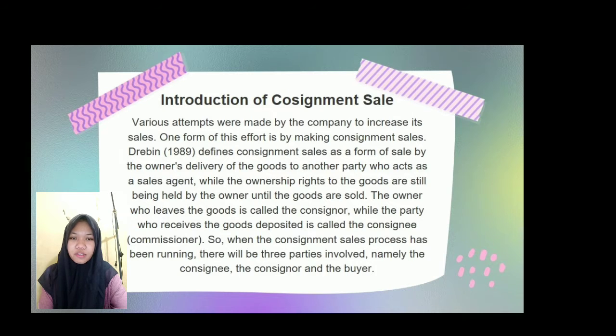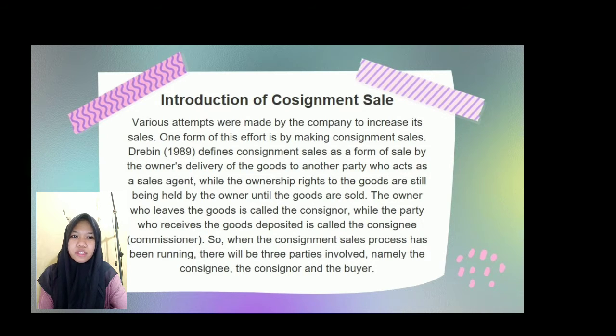Next topic is introduction to this chapter. Various attempts were made by the company to increase its sales. One form of this effort is by making consignment sales. Lebih 1989 defines consignment sales as a form of sale by the owner's delivery of the goods to another party who acts as a sales agent, while the ownership rights to the goods are still being held by the owner until the goods are sold.